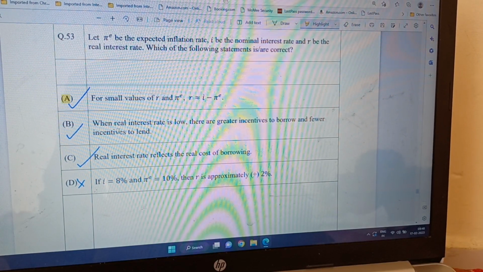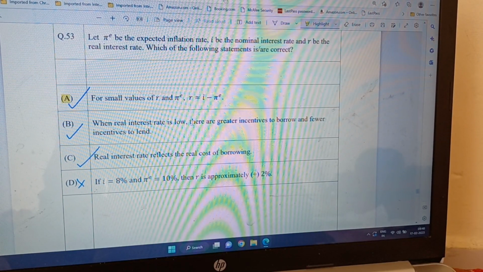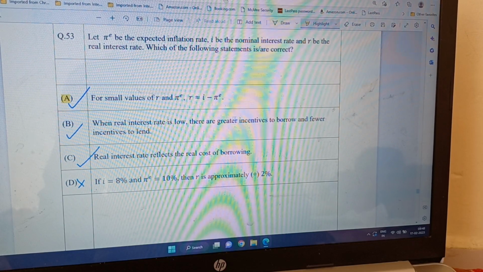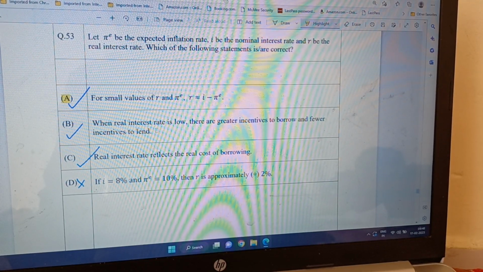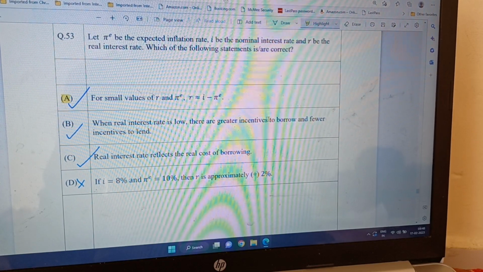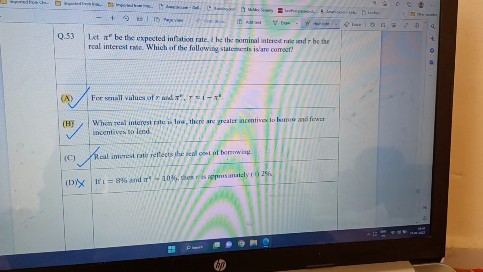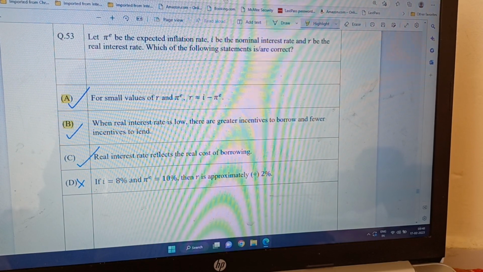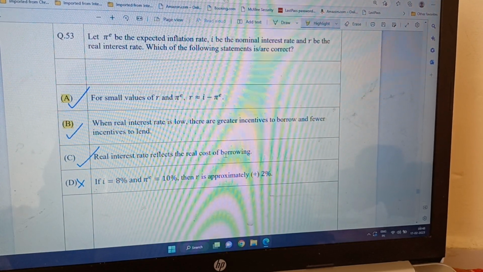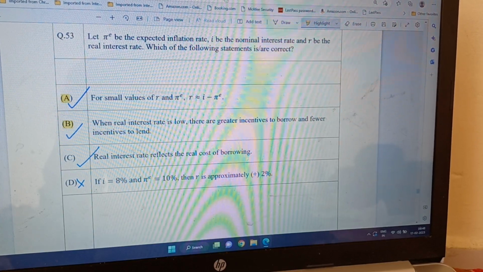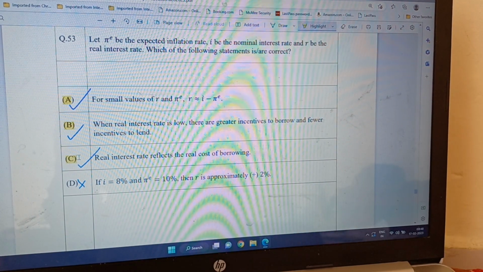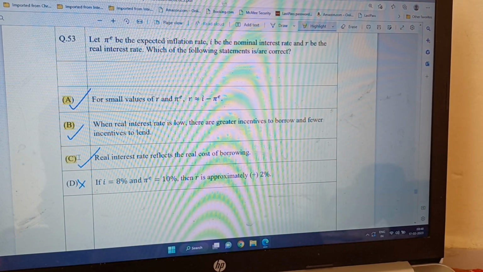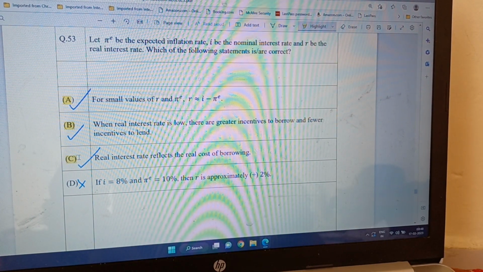Then, when real interest rate is low, there are greater incentives to borrow and fewer incentives to lend. Yes, this is correct because consumers want to borrow, but lenders don't want to lend because they are not getting enough interest. So B is correct. And C, real interest rate reflects the real cost of borrowing. Yes, it is correct because if real interest rate goes up, the cost of borrowing becomes higher.